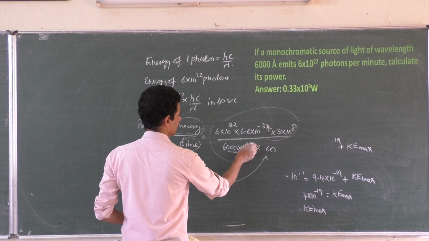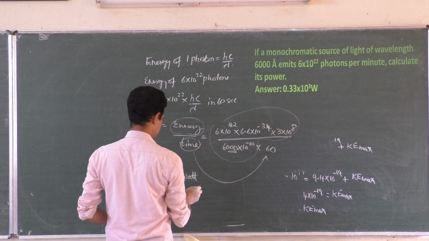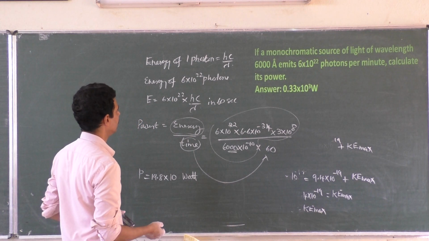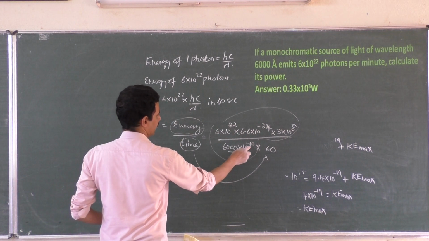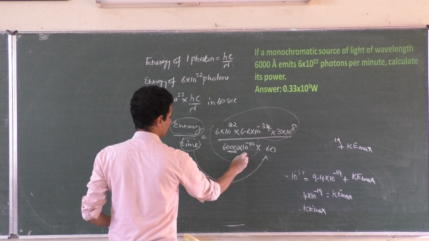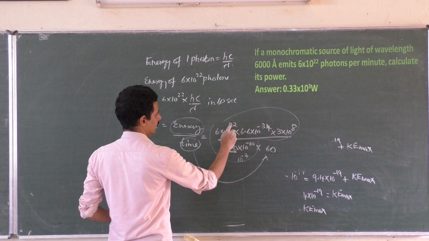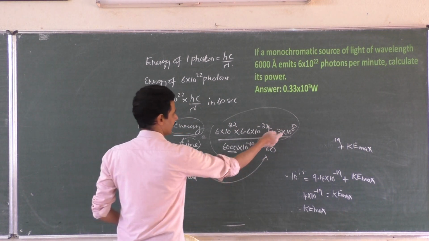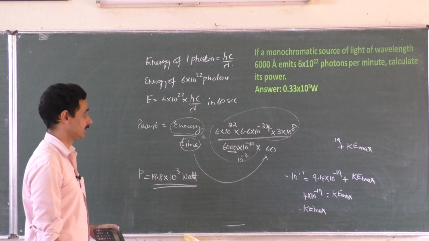Minus 10, minus 10 plus 3, minus 7, 10 to the power minus 7. Then plus 7, 29, 8, 37, 37 minus 34, 10 to the power 3. So 19.8 into 10 to the power 3 watt.